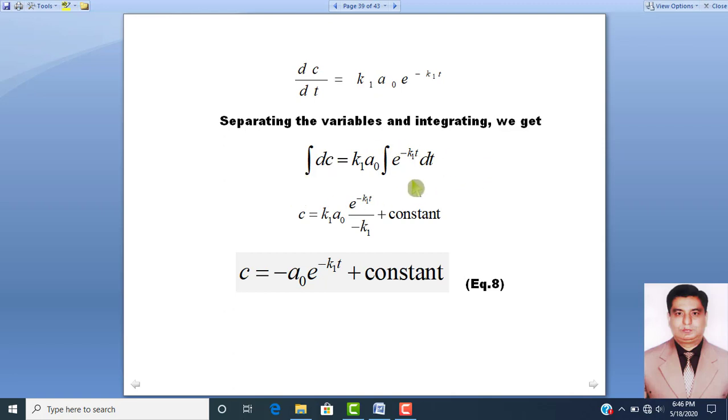So when we solve this equation, C will be equal to k1 A naught exponential base raised to power minus k1t over minus k1 plus an integration constant. So C is equal to minus A naught into exponential base raised to power minus k1t plus constant. So from this equation number 8, you can have the value of C.